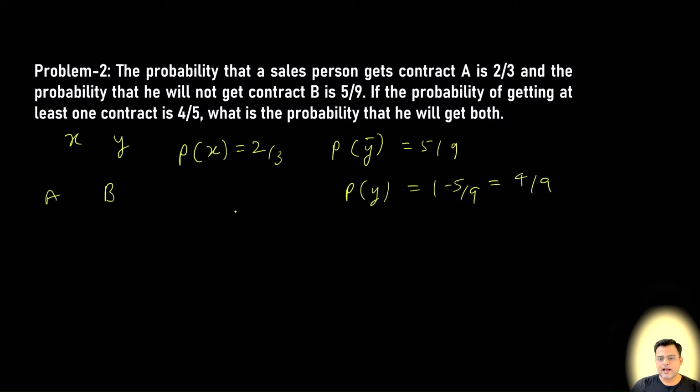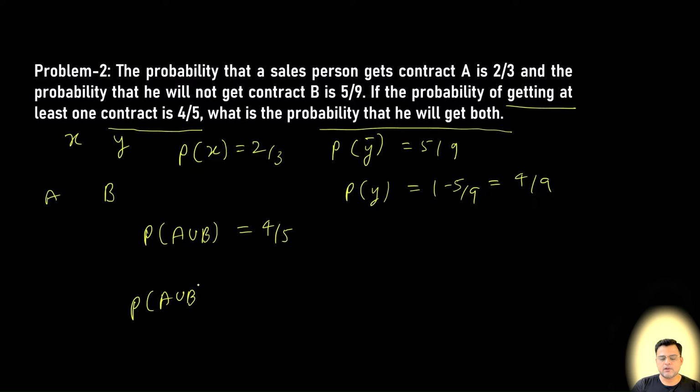And if the probability of getting at least one contract is 4 by 5, which means probability of A union B is equal to 4 by 5. Now we have to calculate the probability that he will get both, which means the intersection part. So here is the formula: probability of A union B is equal to probability of A plus probability of B minus probability of A intersection B. So this is how you have to apply the formula based on the statements given. So now we have to find this. So we'll put the values.